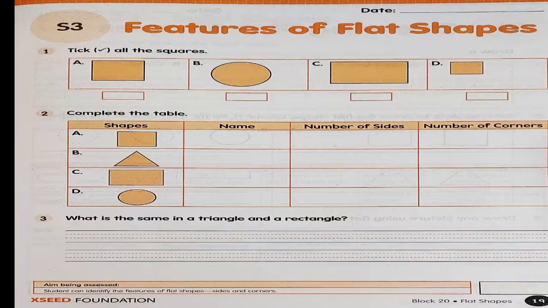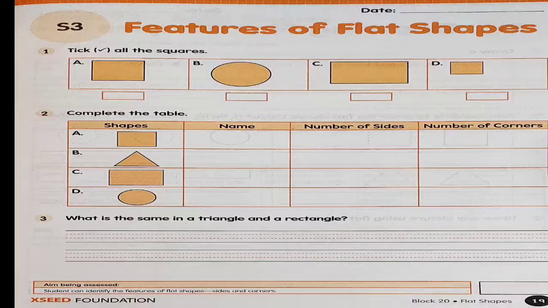And question 2 says, complete the table. Now the shapes are given here. In the second column you have the name, which means you have to write the name of these shapes, and then count how many sides and how many corners the shape has and fill it up in this last column.